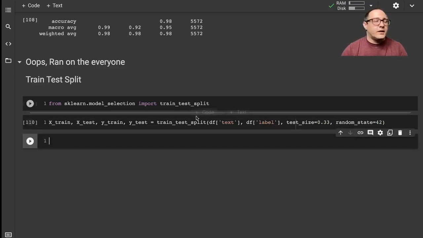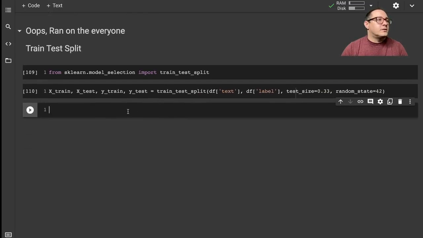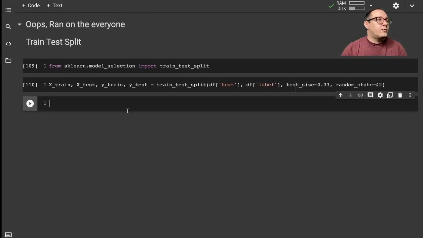Okay, we're going to be fine there. Again, we could have made this a little bit smaller, but I think the 33% is going to be fine. So let's go on and make a pipeline.